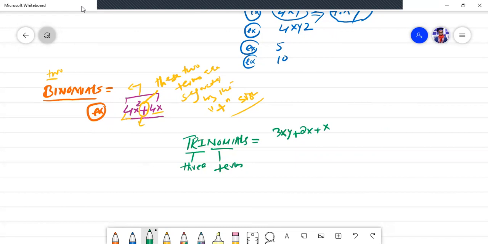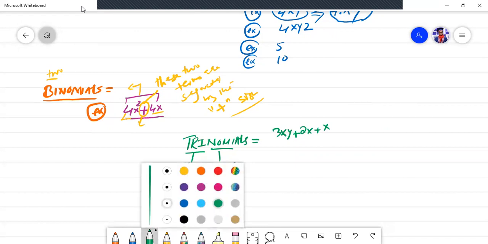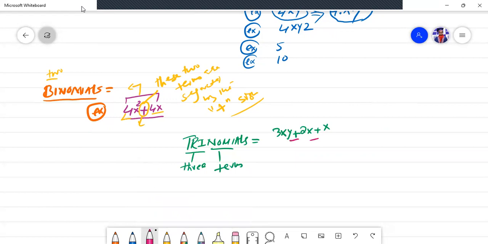What will you observe here? There are positive signs here. There are actually two positive signs here, before 2x and x. These positive signs indicate that there are three terms available in this expression. This is the first term, this is the second term, and this is the third term. Okay, so this is all about the trinomials. Easy. 3xy is the first term, 2x the second term, and x is the third term.